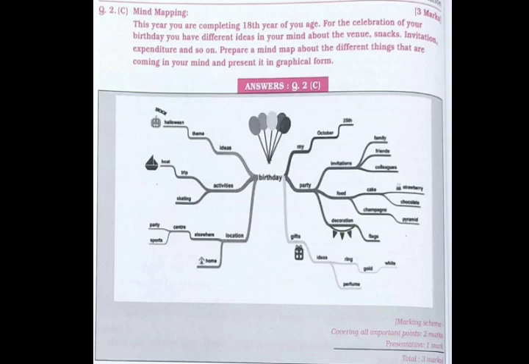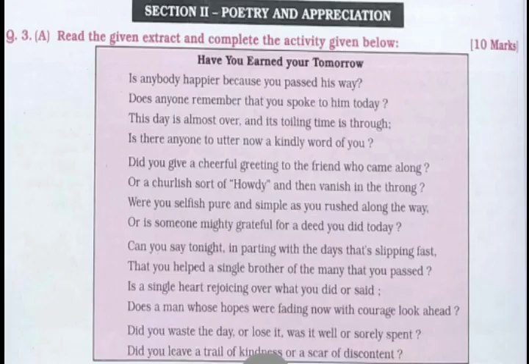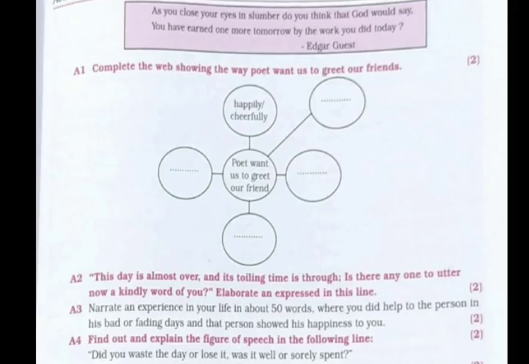Next will be your section number 2, that is poetry and appreciation, and your question number 3 you can see is: read the given extract and complete the activity given below, which carries 10 marks. That means the activity regarding the poem. Here you will get an extract from a poem of about 10 to 15 lines. You will get 5 questions here. Each question will carry 2 marks.